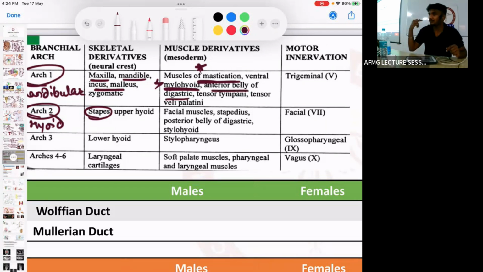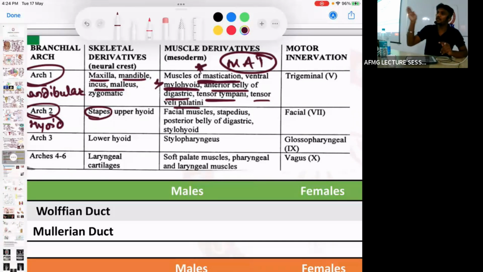And two middle ear muscles known as tensor tympani and tensor veli palatini. MAT is the mnemonic for muscles in the first pharyngeal arc. M for masticatory and mylohyoid, A for anterior belly of digastric, and T for tensor tympani and tensor veli palatini.